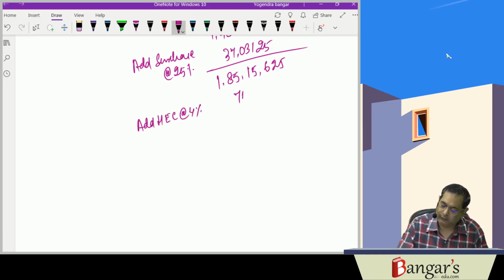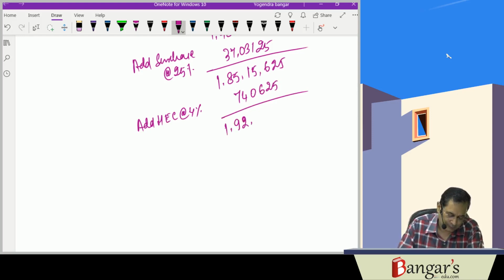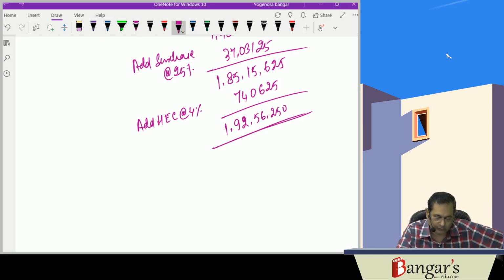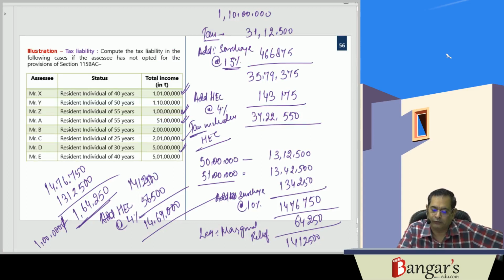That is 7,40,625. That is 1 crore 92 lakhs 56,250. This is the tax including HEC on 5 crores.